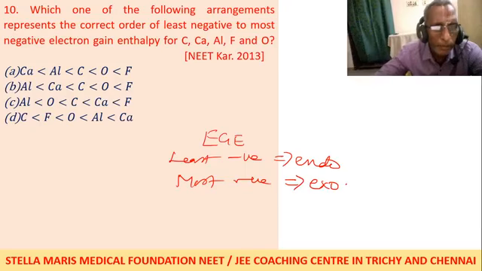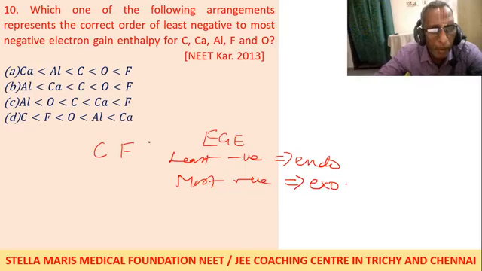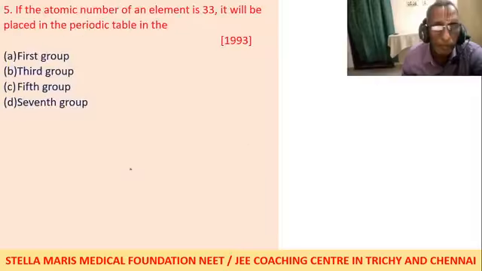Carbon is in one period, fluorine in the same period, oxygen in the same period, then calcium in the next period, aluminum also in the next period. Let us check the periodic table.